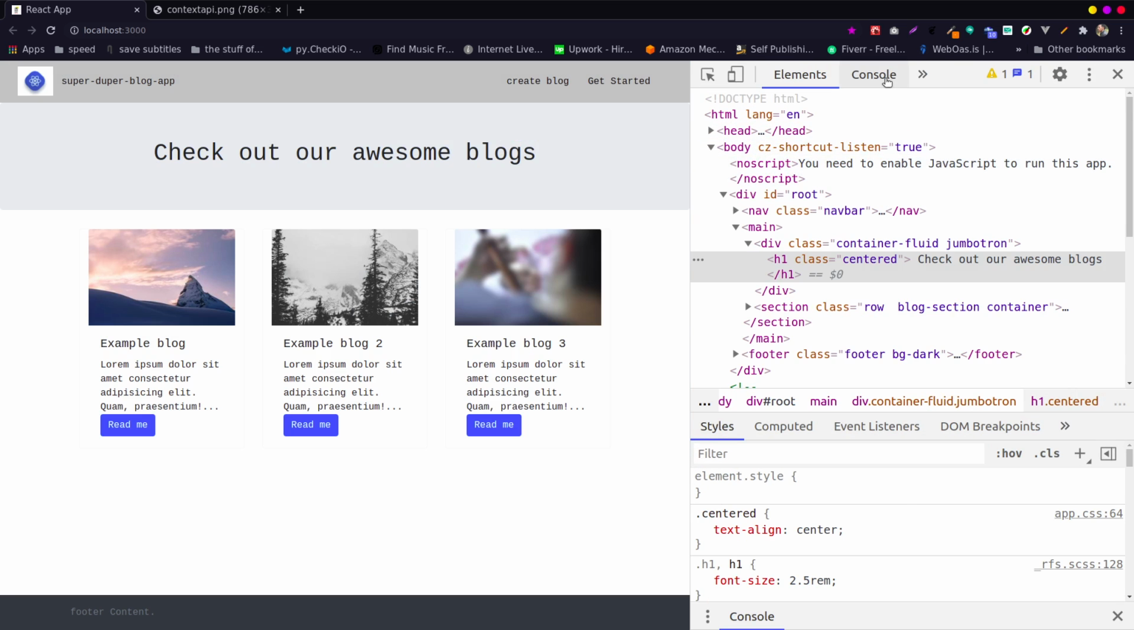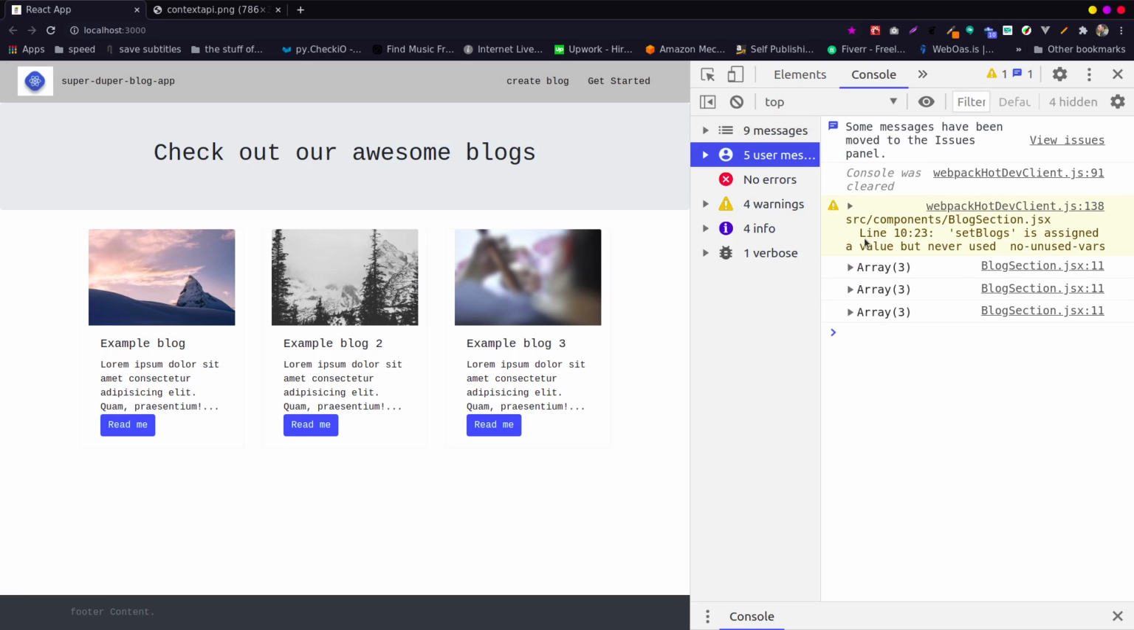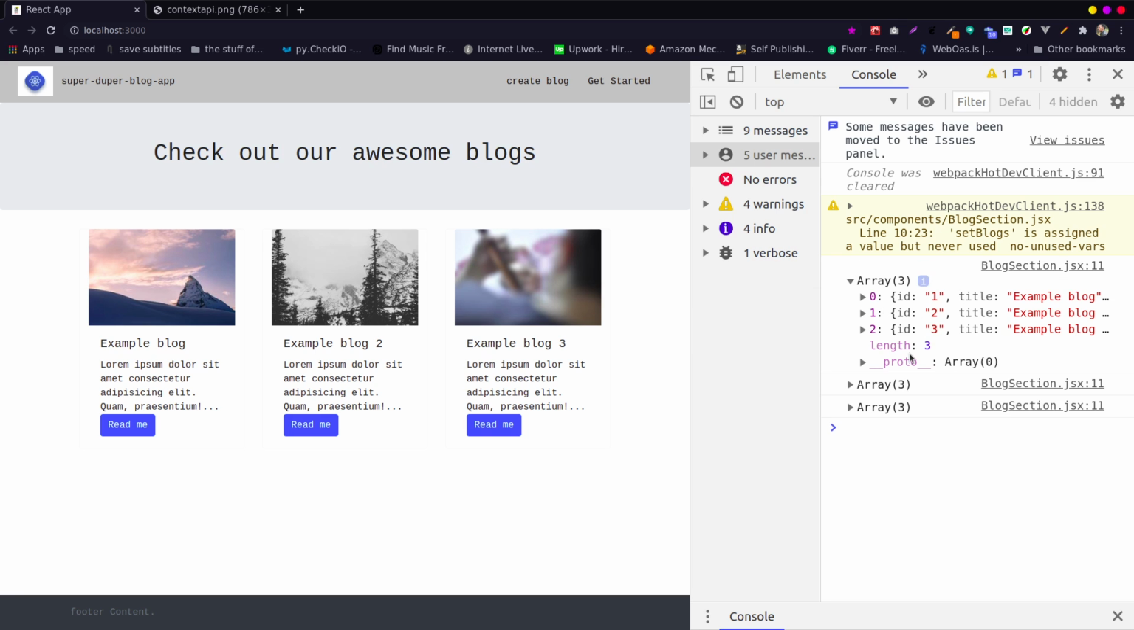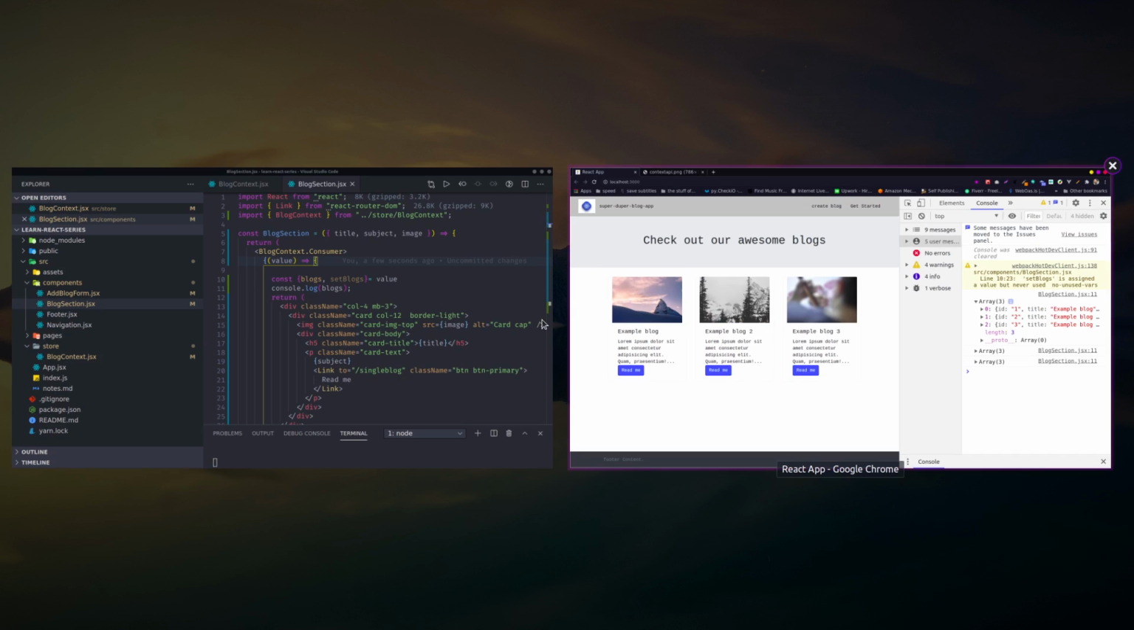Yeah, then inside my console, let's use it here. Right now I can see 1, 2, 3. These are the 3 components, which are the blog sections: blog section, blog section, blog section. You can see I now have access to the blogs. That's how we are doing it. Right now I have access to the blogs. This way of doing it.